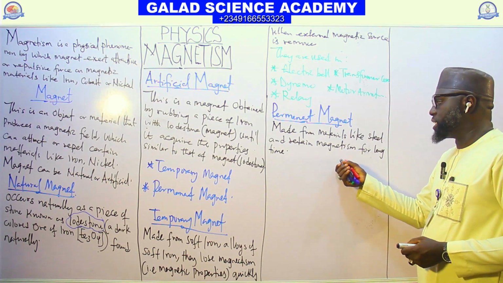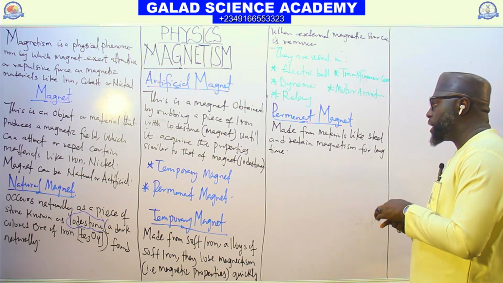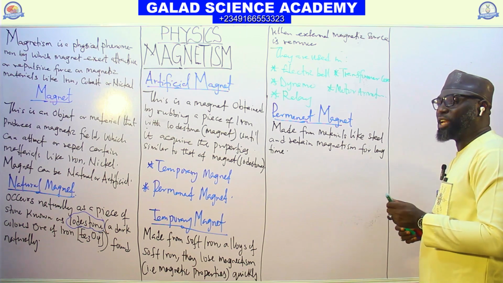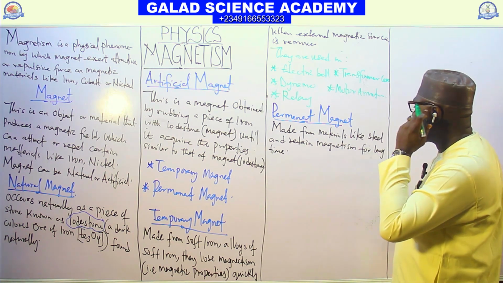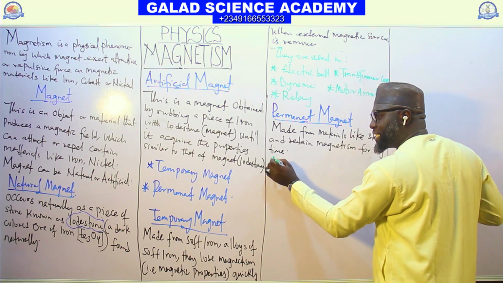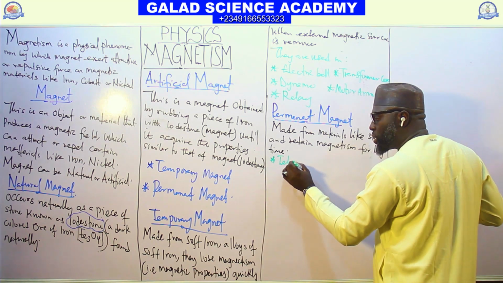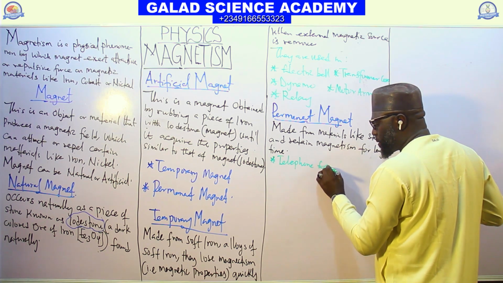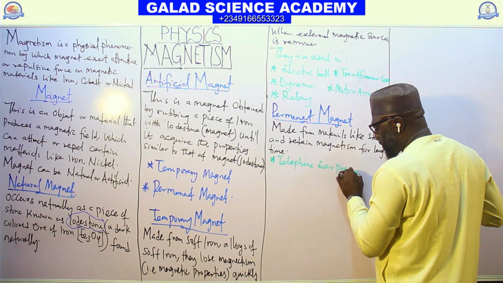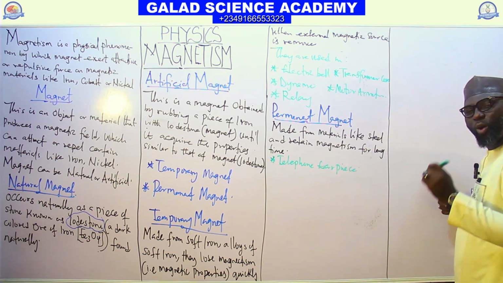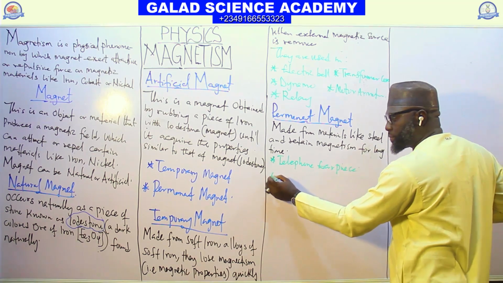And we can use this permanent magnet in telephone earpiece. We can use permanent magnet in telephone earpiece. And we can also use it in a radio loudspeaker.